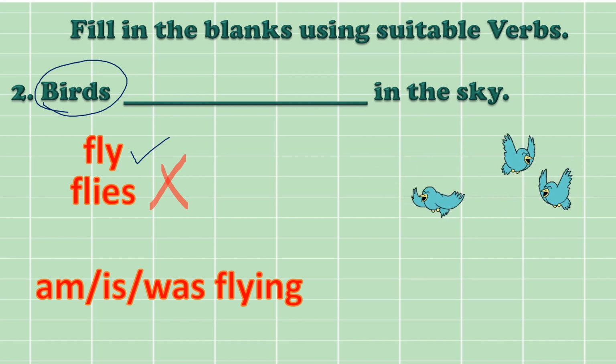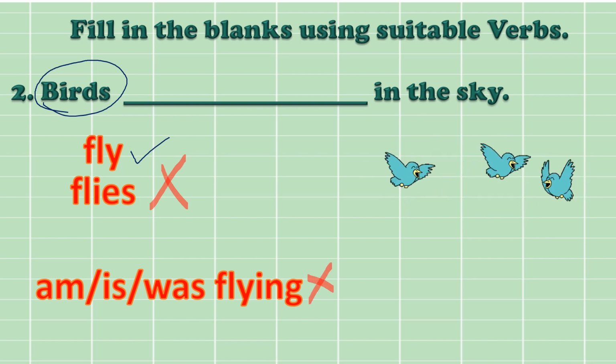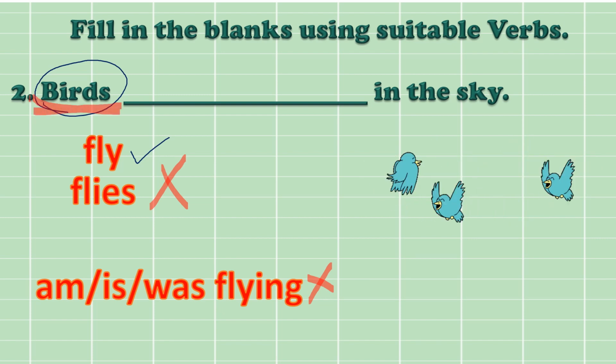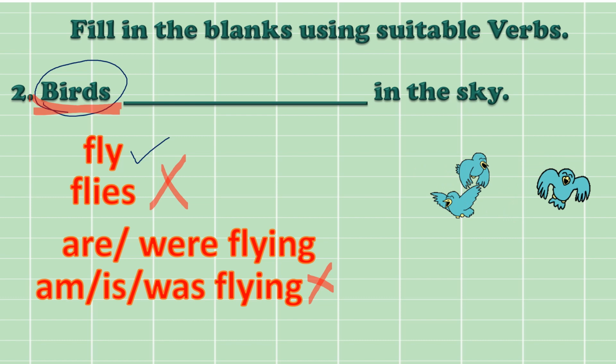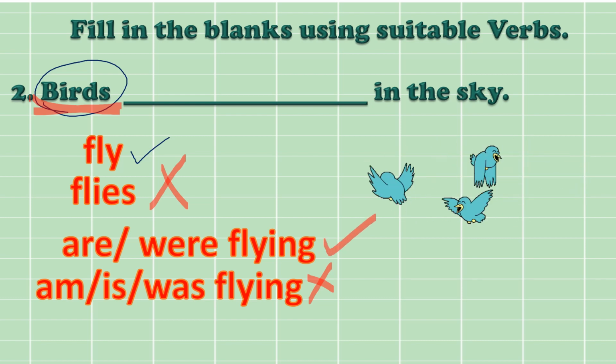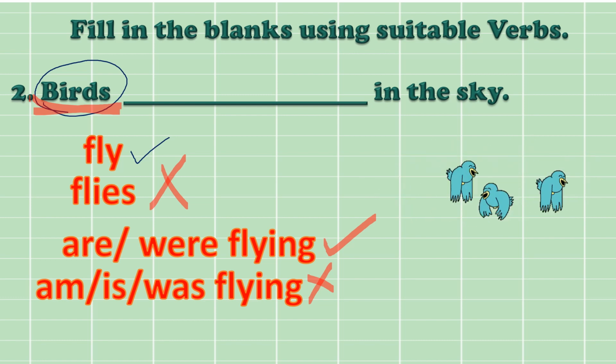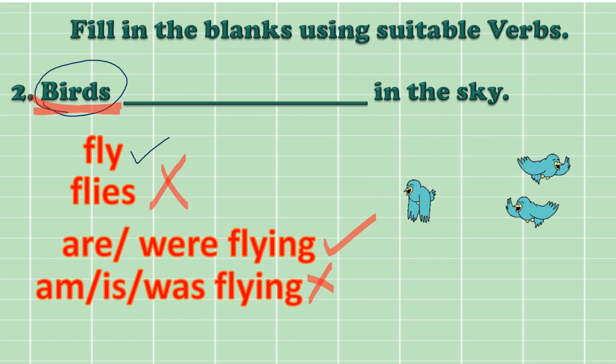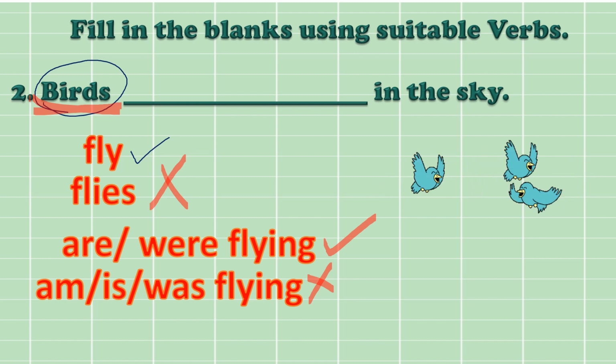Will it be correct? No, it will not be correct because you know that this word birds is plural. So with plural nouns, we always use the helping verb are or were. So birds are flying in the sky or birds were flying in the sky. So you may write birds fly, are flying, were flying.